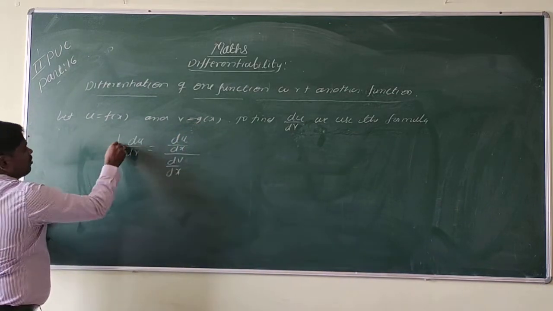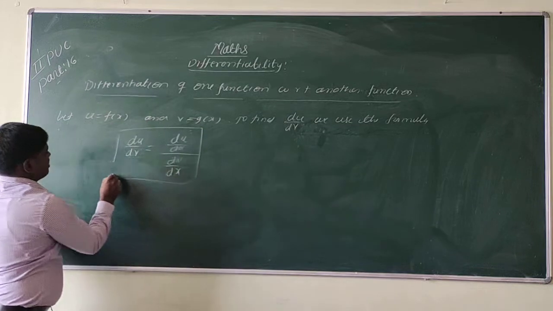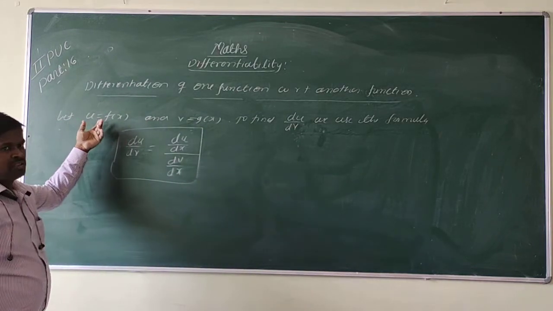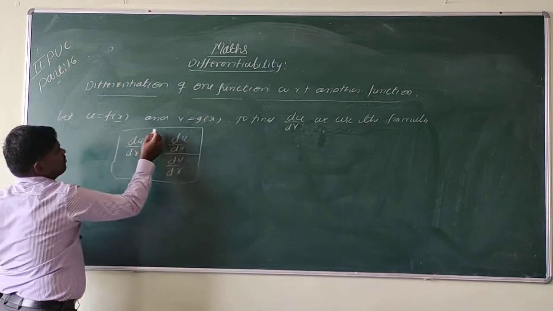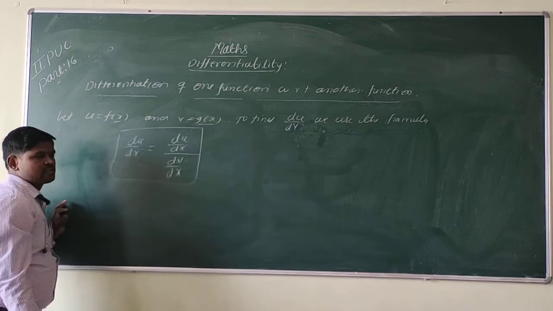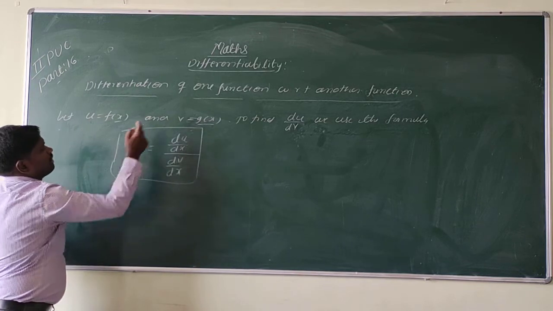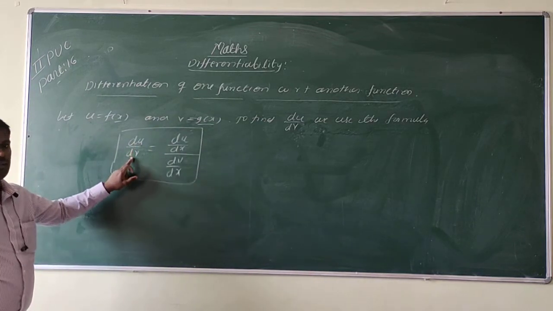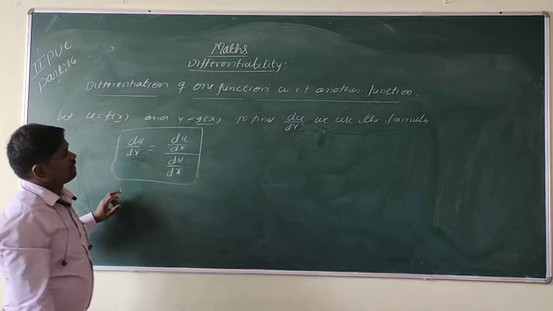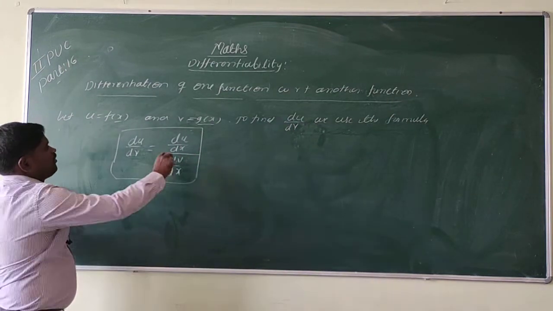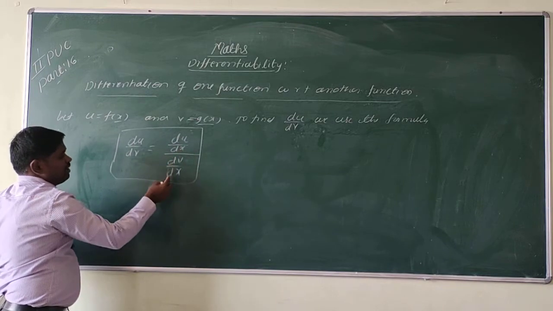This is the formula to find the differentiation of one function with respect to another. Both are functions of x, but we are finding differentiation of u with respect to v, that is du by dv.